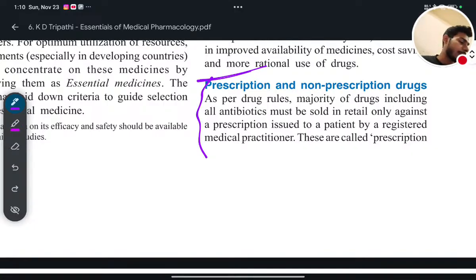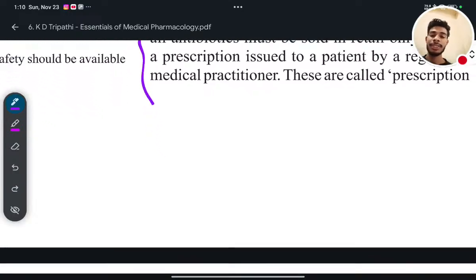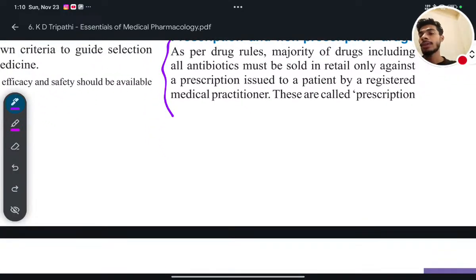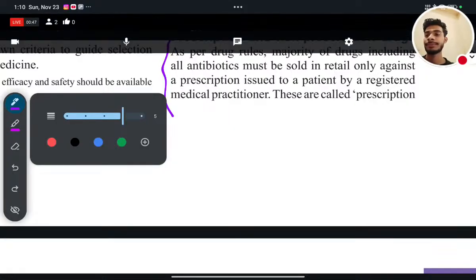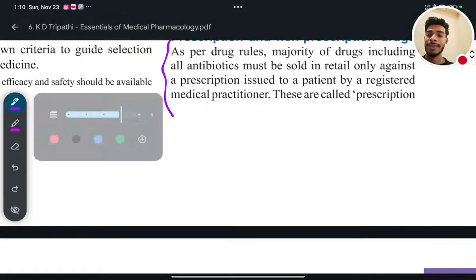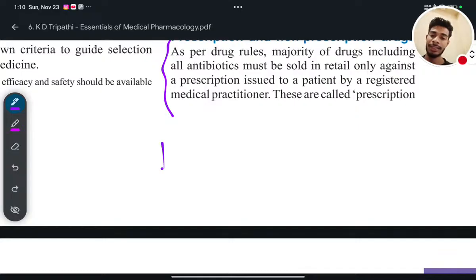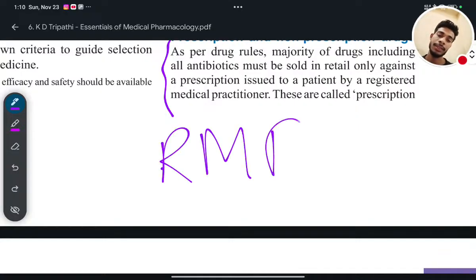Prescription drugs are those drugs which should be sold only in the presence of a prescription written by a registered medical practitioner, so any RMP.